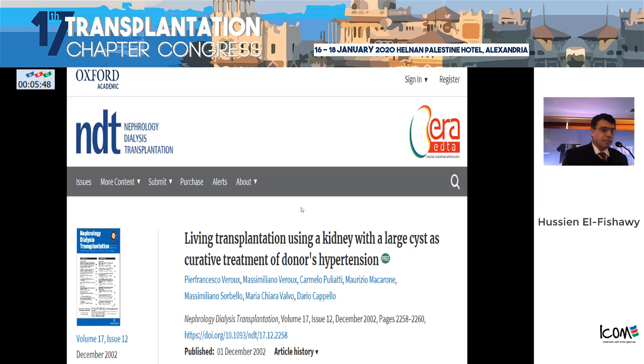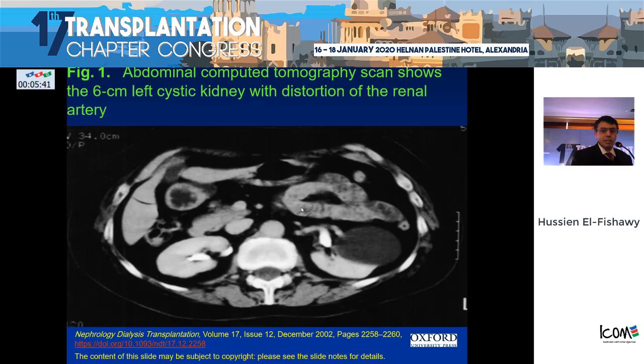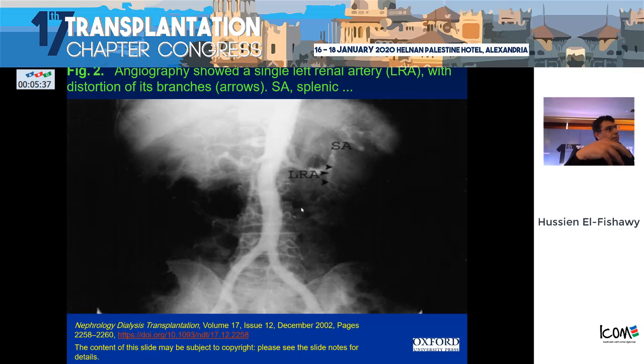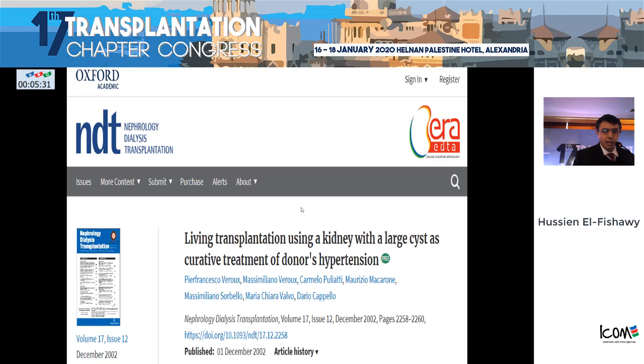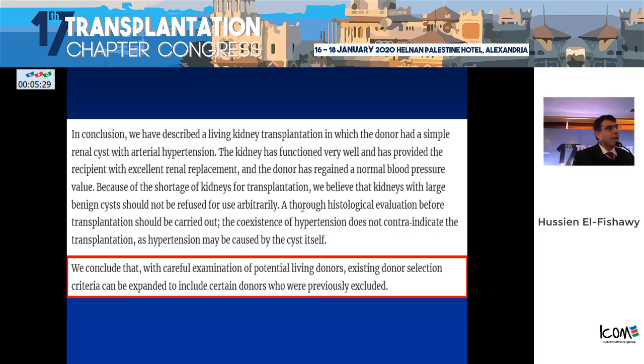This is a second situation, when we have a large cyst in a patient with hypertension. As you can see, this is the cyst on the right side, and it was making partial compression on the renal vessels with ischemia and the presence of hypertension. In this situation, they concluded that transplantation of this kidney after excision of this cyst is safe and beneficial for both.